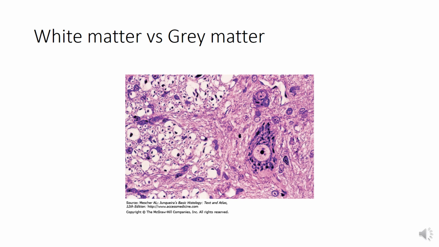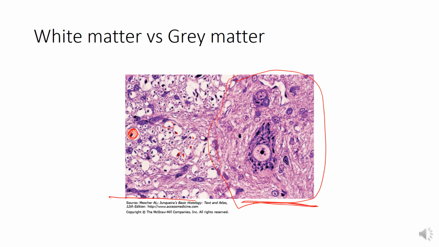Here in this picture you can see the white matter versus the gray matter. So this is the gray matter and you can see that it is appearing dark, while in white matter you can see the axons. These are the axons, these black spots, and covering them is the myelin sheath, which has fat in its composition. So the fat is washed out here, so this is appearing like that. So this is the white matter and this is the gray matter.